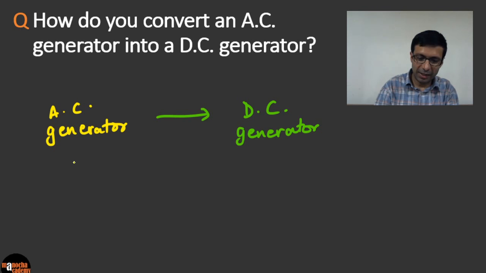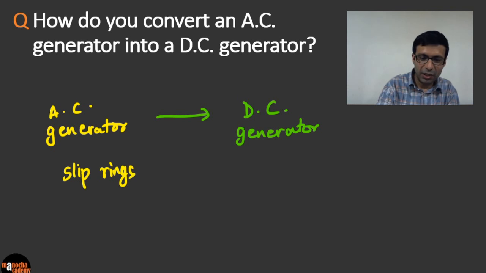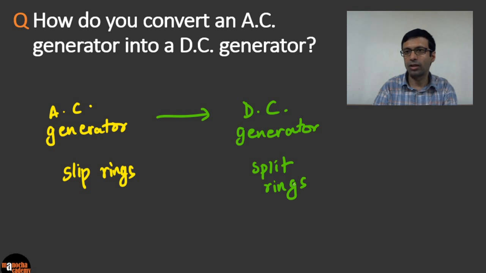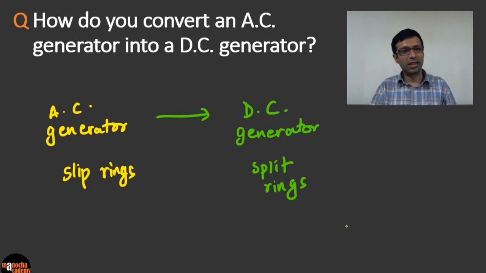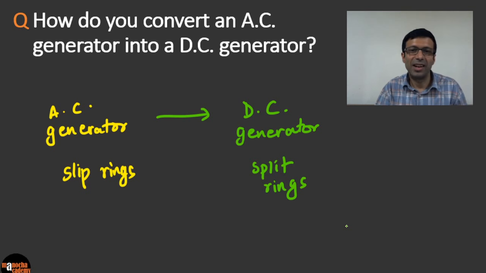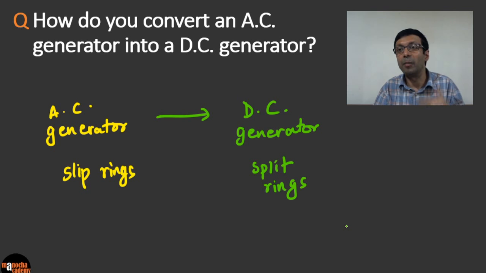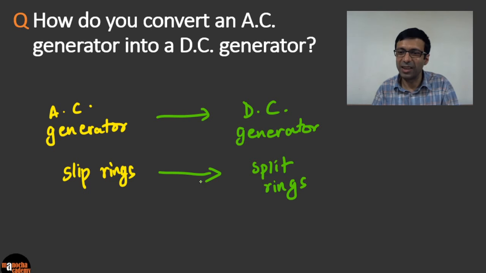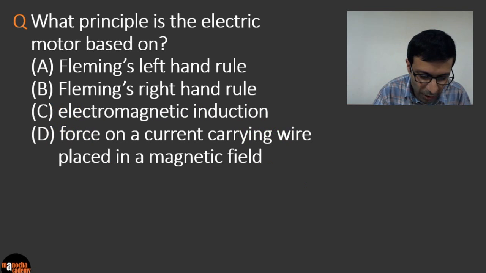So remember, what does the AC generator use? The AC generator uses slip rings. And what does the DC generator use? The DC generator uses split rings. Just like the DC motor, the DC generator uses split rings. Excellent. I see some of you are getting that answer. By replacing the slip rings with split rings. So that is the change you need to make here. Okay, very good. Let's move on to the next question.